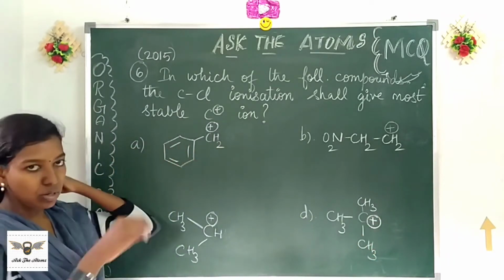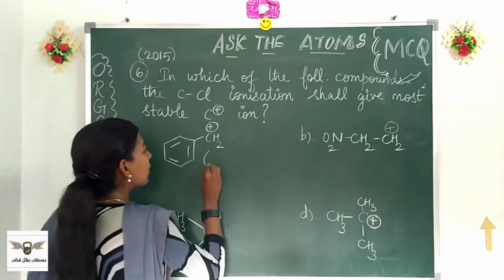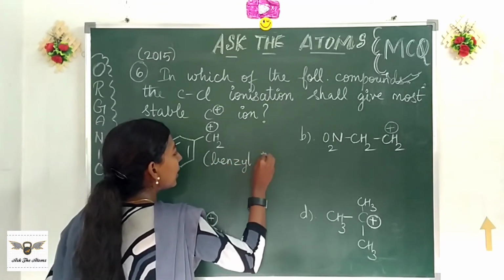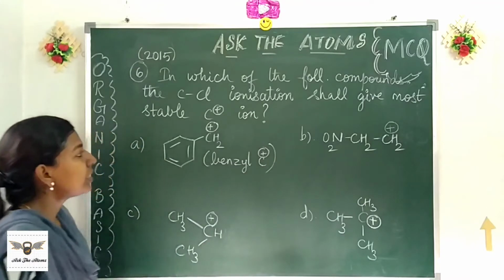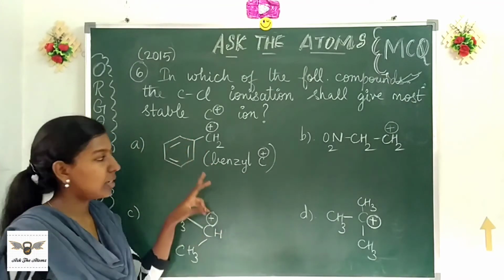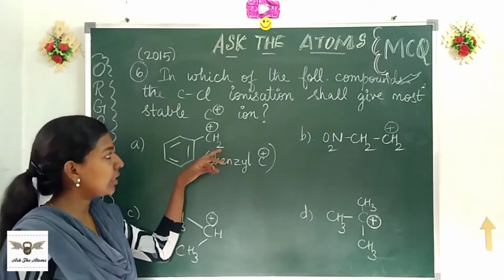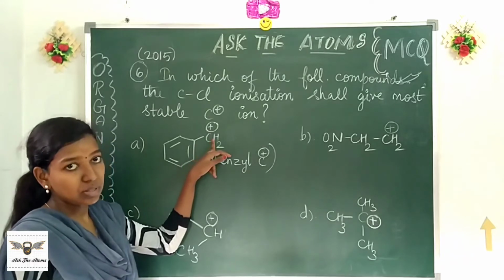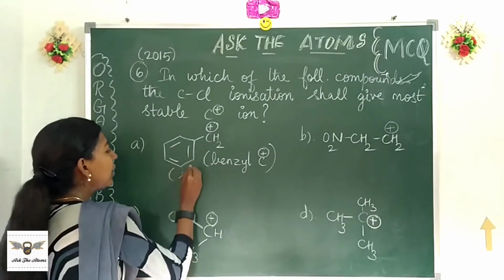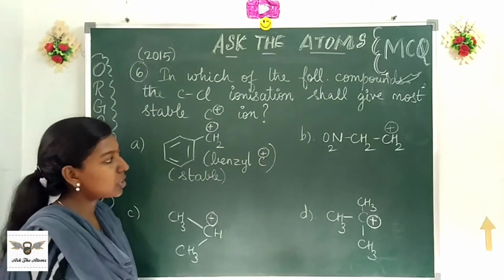Now examine all of them. What is special about this is it is a benzylic or a benzyl carbocation. This carbocation is stabilized because of resonance. So we had discussed the effects, right? Resonance is one of the strong effects that contributes to stabilizing the carbocation. This could be stable. So let us put time in, right? But don't decide until you go through all of the options.